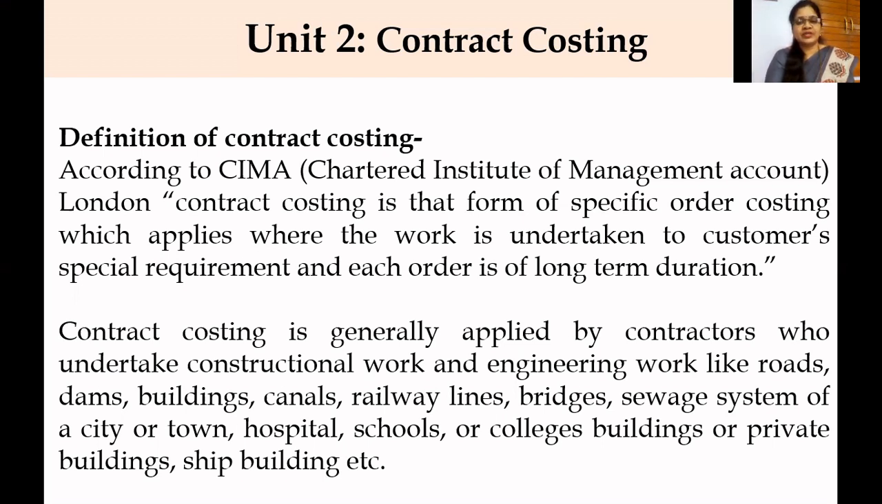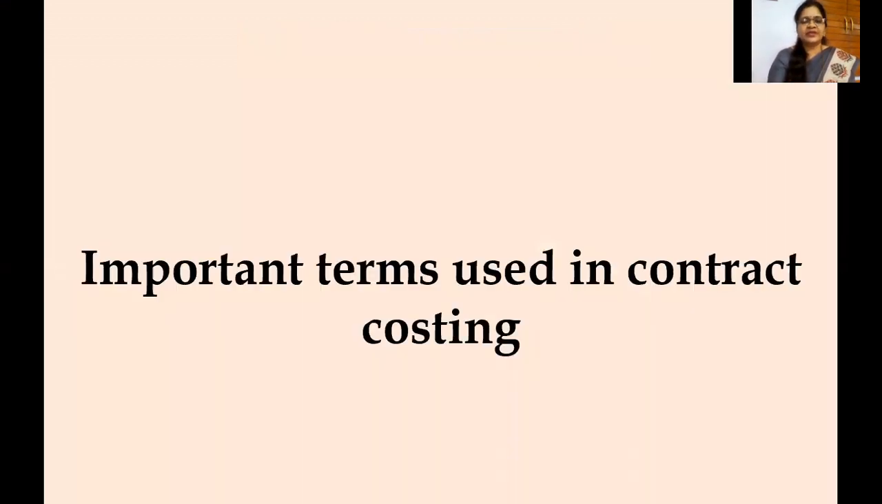So in a few cases, it may take more than 10 to 15 years, like when we go for construction of bridges or railway lines, it may take a longer period. So in these cases, contract costing is applied. And next we'll move on to the next slide.